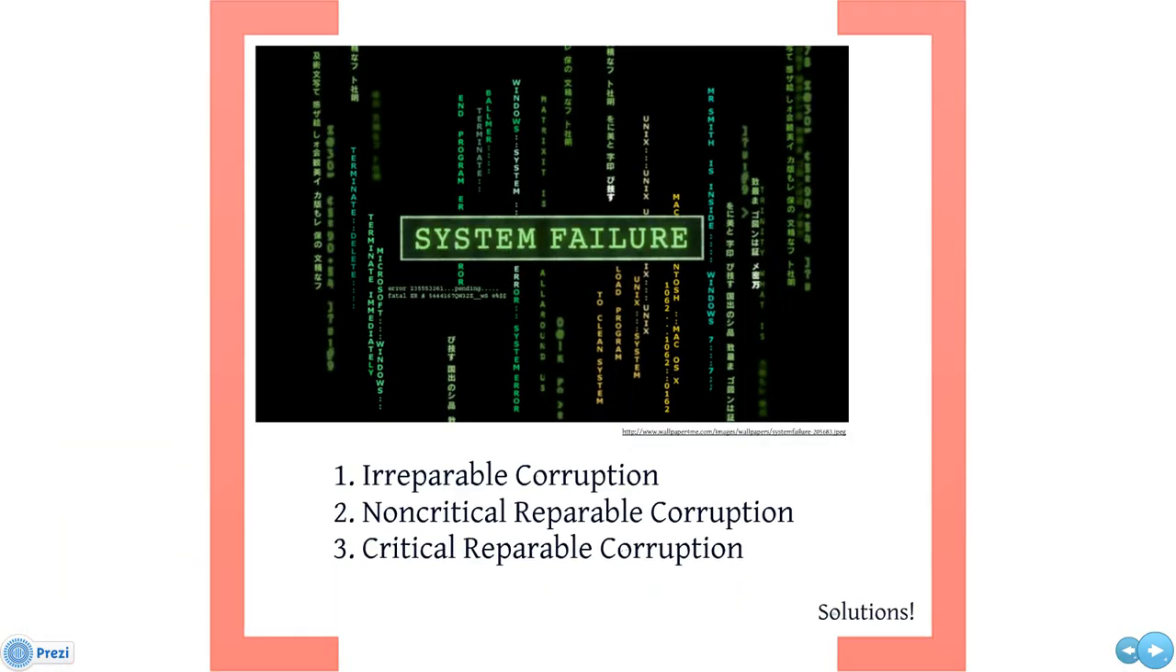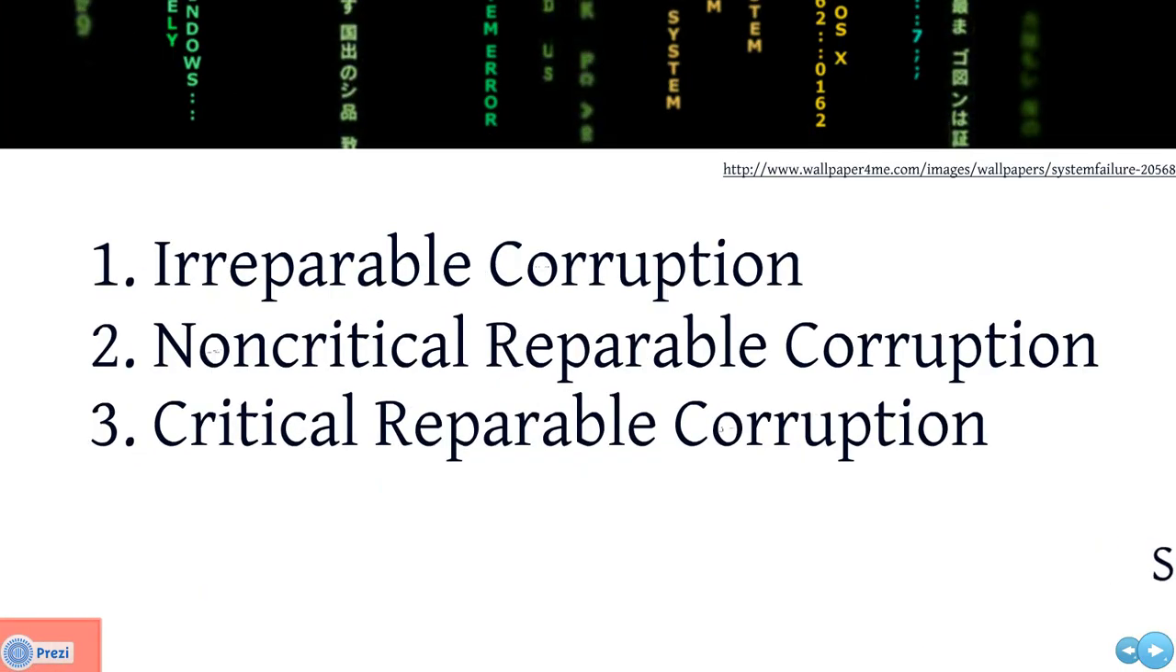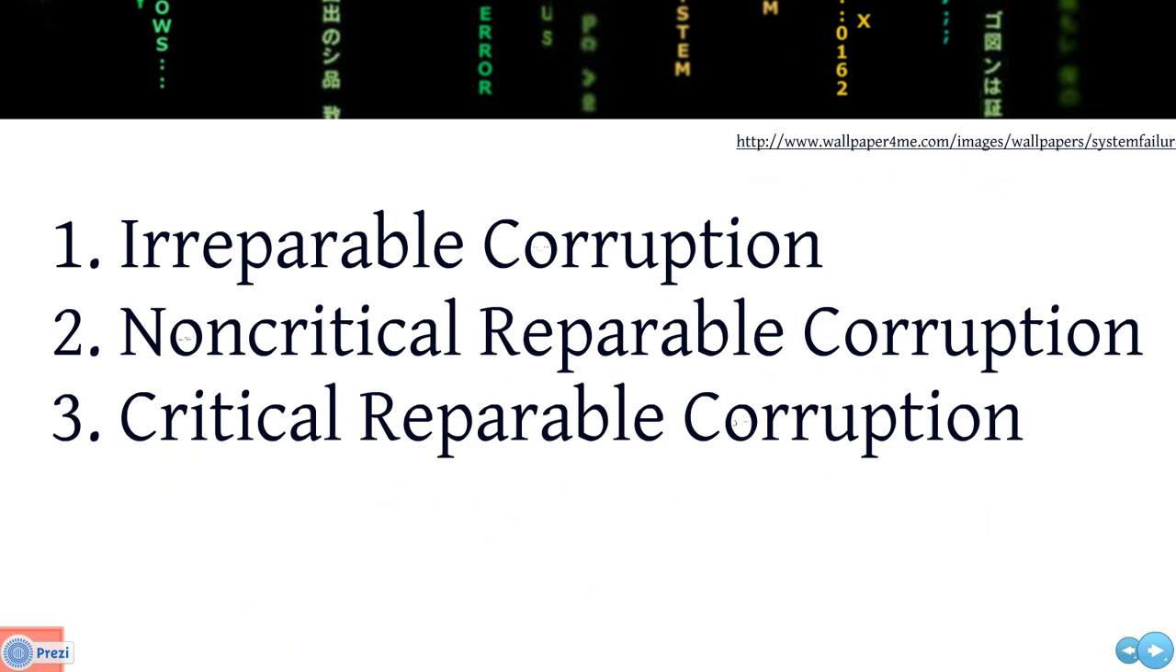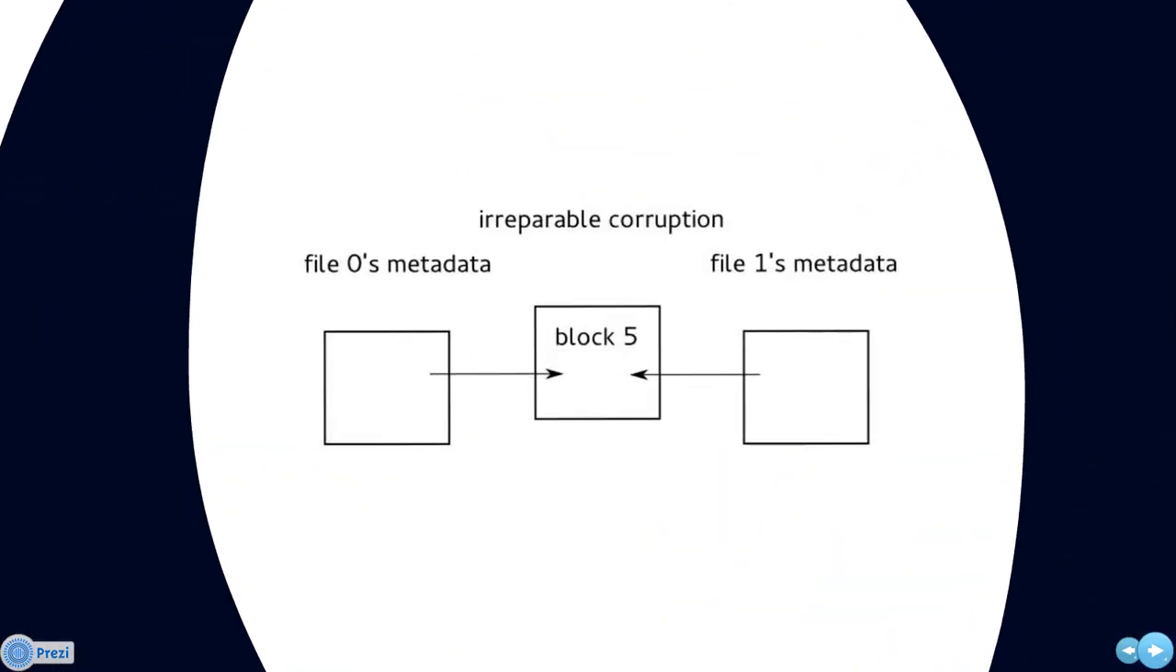There are three kinds of violations. First, there is irreparable corruption, where two files are given equal rights to a single data block. In this example, the file's metadata points to the block, but the bitmap is not updated to show that the block is no longer free. Thus, another file could try to use the same block, even though it is already in use.